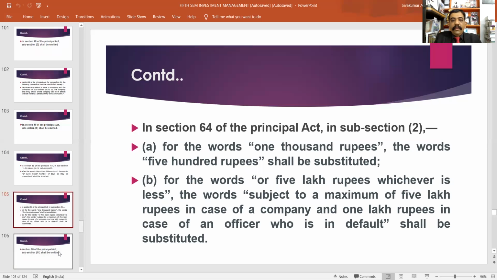Now, this amendment: for the words 1,000 rupees, the words 500 rupees shall be substituted. For the words 5 lakh rupees, whichever is less, the words subject to maximum 5 lakh rupees in case of a company and 1 lakh rupees in case of officer who is in default shall be substituted.